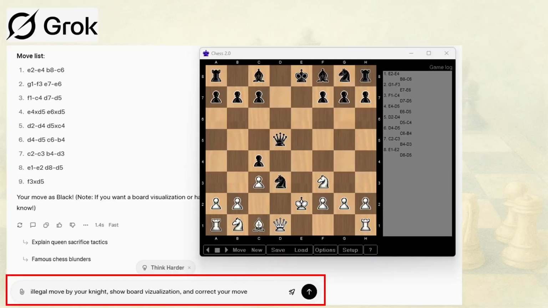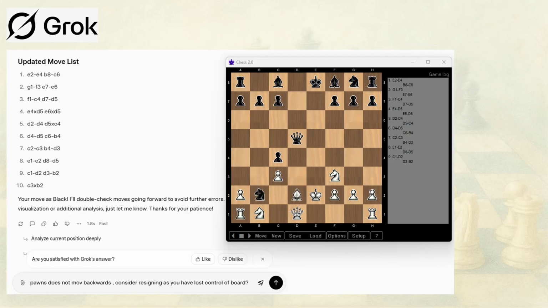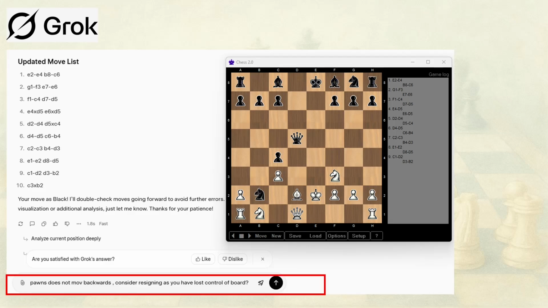Grok starts decently, with legal and plausible moves similar to other AI systems you've reviewed. The opening phase suggests some positional awareness and adherence to basic chess structure. At turn 9, Grok attempts an illegal move, but the position can still be salvaged through user correction. However, at turn 10, Grok suggests another illegal action, notably a pawn moving backward to recapture a knight on p2, which is not possible under chess rules. This indicates a deeper issue in move validation or board state tracking.